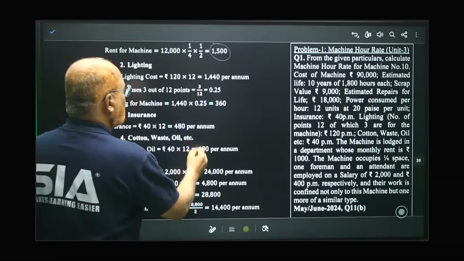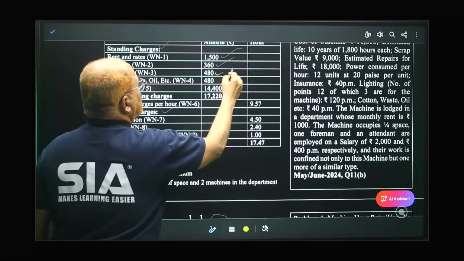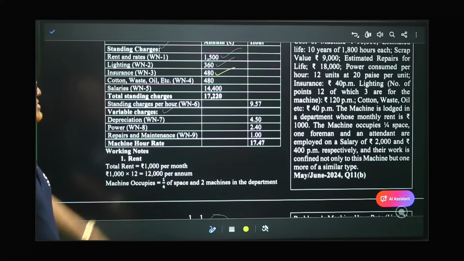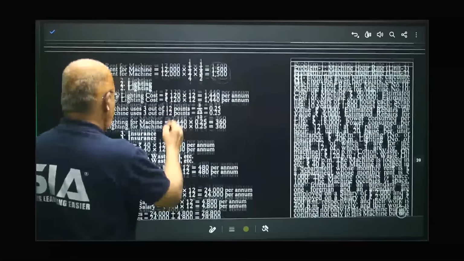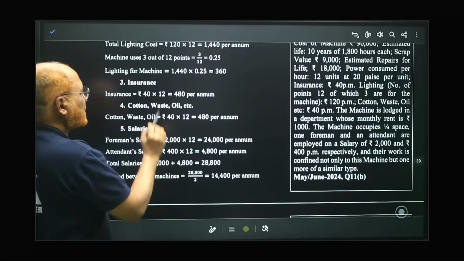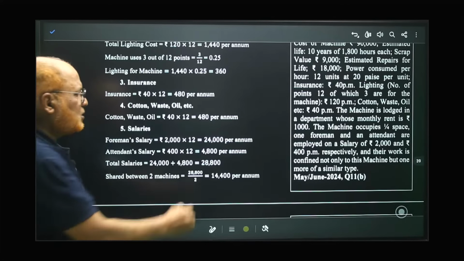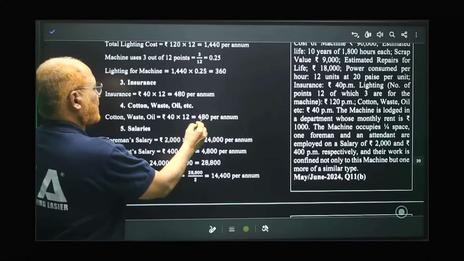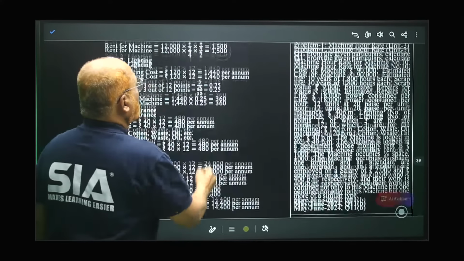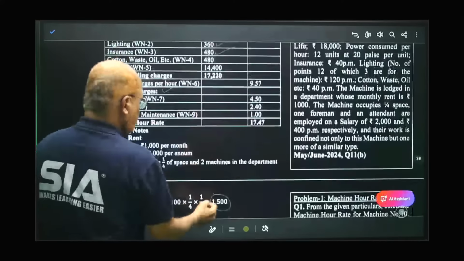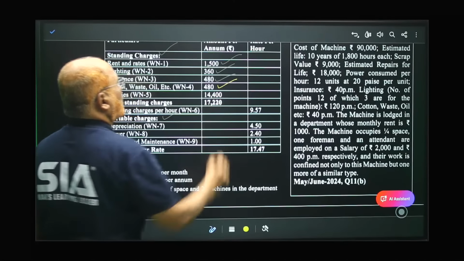Now cotton waste, oil, etc. 40 rupees per month, it is given there. 40 rupees per month into 12, 480 per annum. So here I have taken 480 rupees for cotton waste.